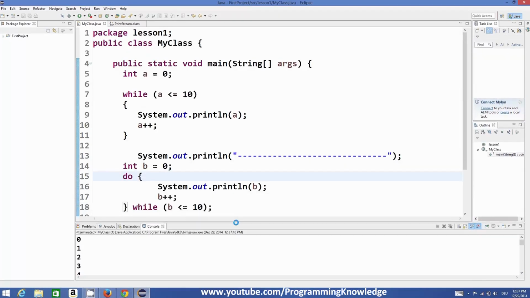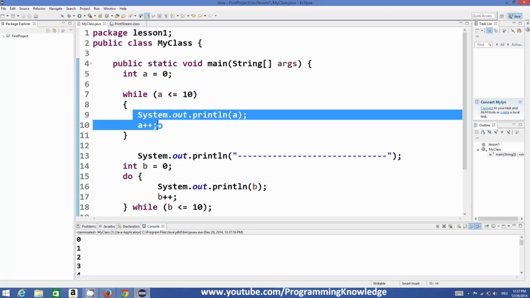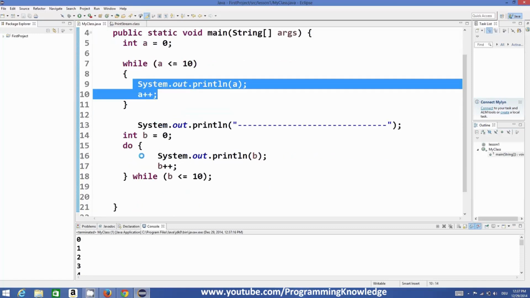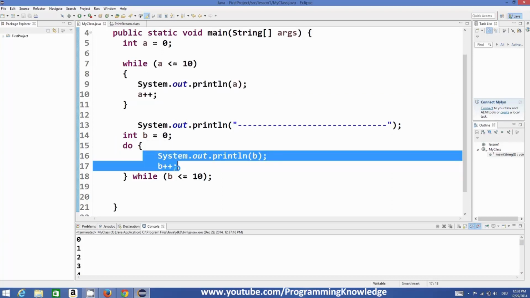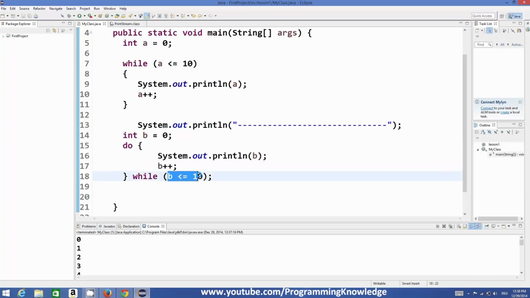But the basic difference between while loop and do while loop is that while loop first evaluates the condition and then executes your statement, and do while loop executes your statement first and then evaluates your condition, right?